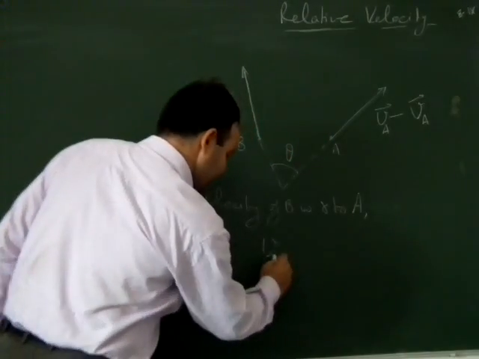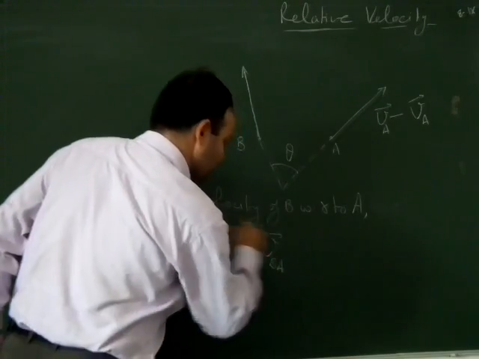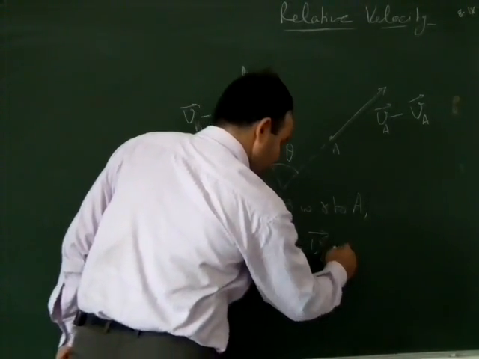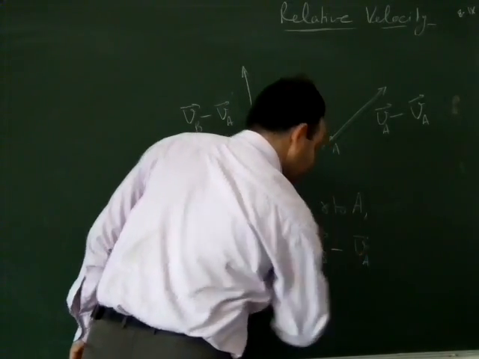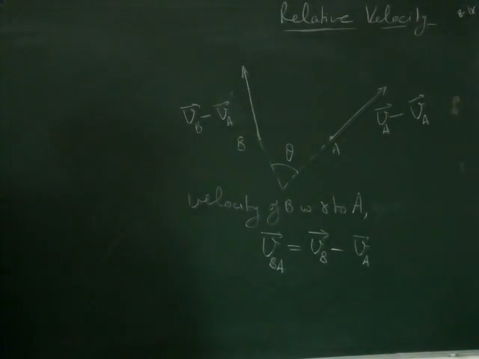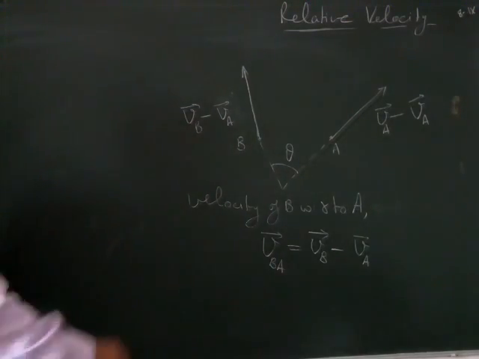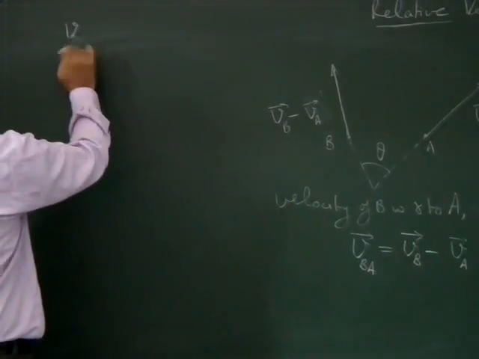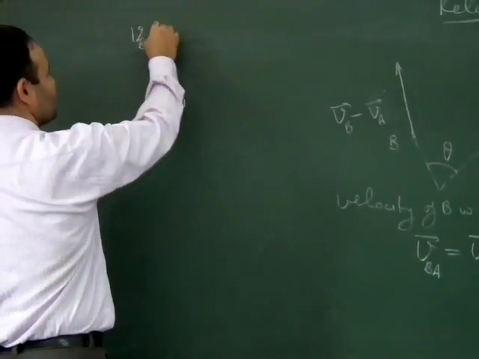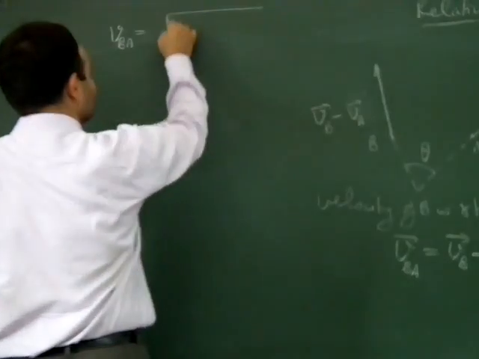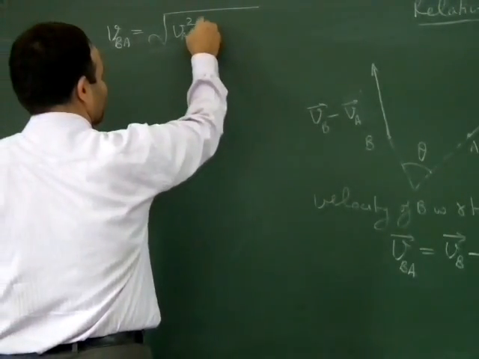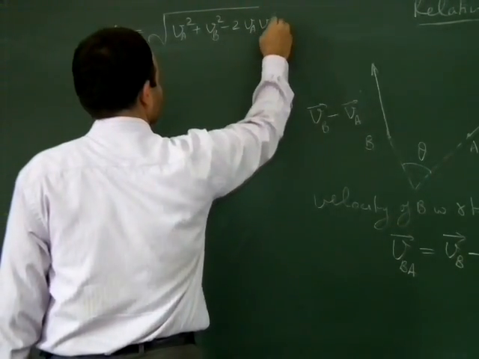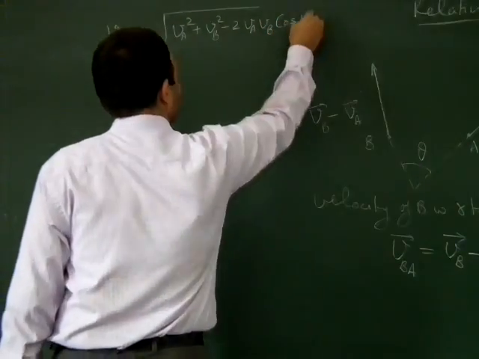If it is represented as VBA, velocity of B with respect to A, then this will be given by VB minus VA. The formula for determining the magnitude of the difference of two vectors gives the magnitude of VBA as equal to under root VA square plus VB square minus 2 VA VB cos theta.